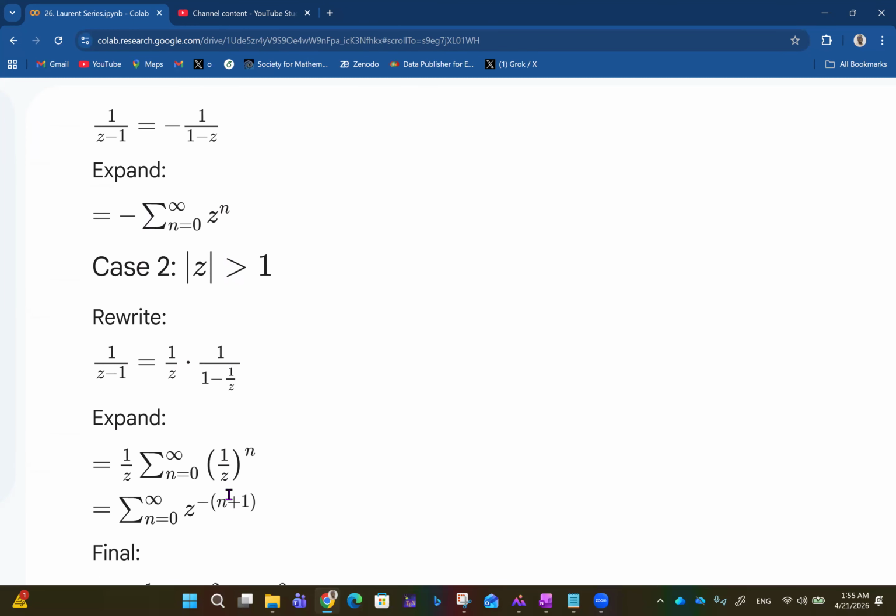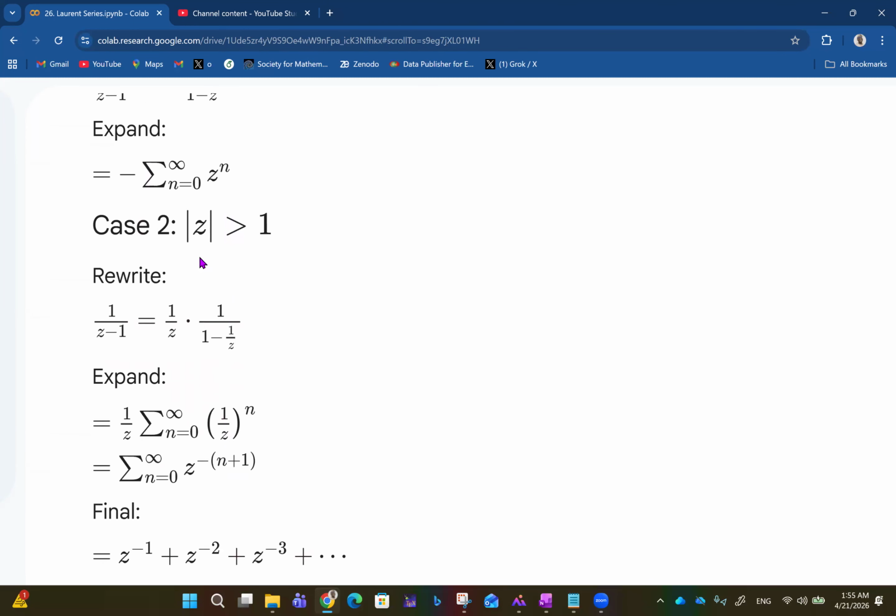On the other hand, what if we have absolute value of z greater than 1? In that case, we have 1 over z minus 1, and we can split it as 1 over z multiplied by 1 over 1 minus 1 over z. So we have 1 over z outside, and then 1 over 1 minus 1 over z is the sum of 1 over z raised to power n. Everything together becomes the summation from n equals 0 to infinity of z raised to power minus n plus 1. So finally, we have z raised to power minus 1 when n is 0, then z raised to minus 2, and so on and so forth.